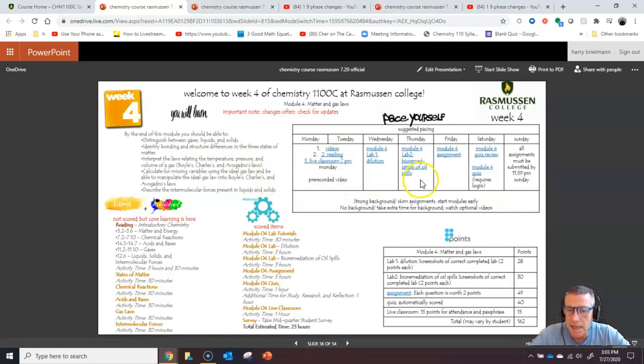These are suggested, as they have been for the previous 3 weeks, these are suggested pacing that you can follow. So it's suggested that for the first days you try to cover all the foundational material. It's a lot, but there are efficient ways that you can do it that I'll go over. On the third day, that's Wednesday, do the first lab. On the fourth day, on Thursday, do the second lab. Friday, do the assignment. Saturday, take the quiz. And if you do that, you'll be a day ahead of schedule. You won't have anything to do on Sunday. I hope that plan is working out for you guys.